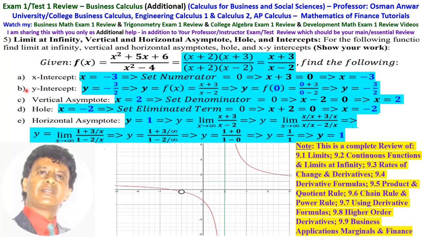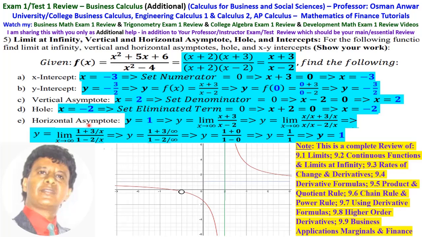To find the y-intercept, B, simply it is f(0), which is 0 plus 3 over 0 minus 2, which is minus 3 over 2. To find the vertical asymptote, set the denominator equal to 0, which is x minus 2 equal to 0, that is x equals 2. To find the hole, set the eliminated term equal to 0. We eliminated x plus 2, that is x plus 2 equal to 0, then x equals minus 2.